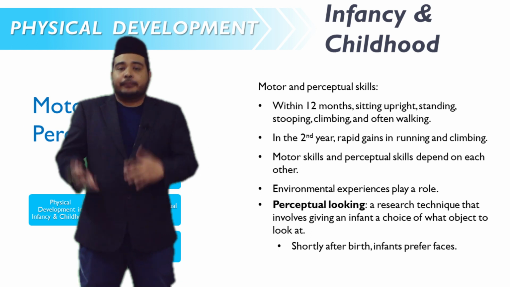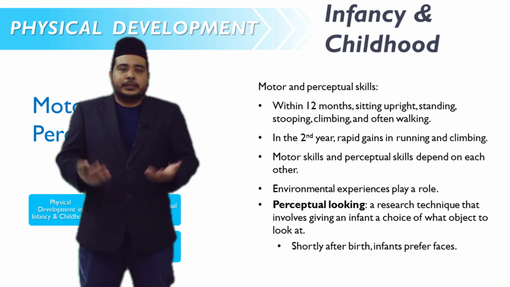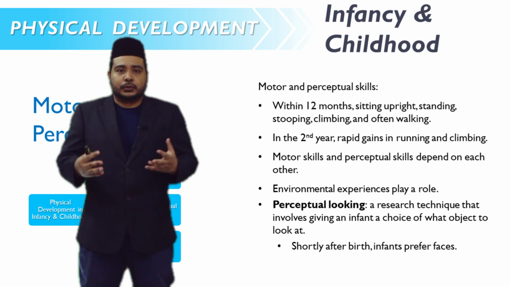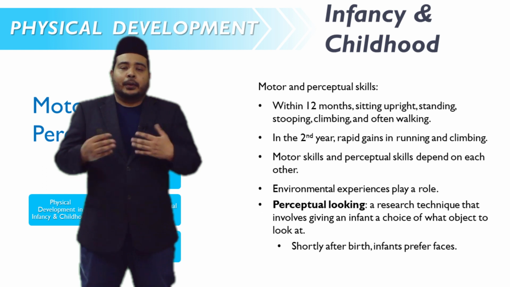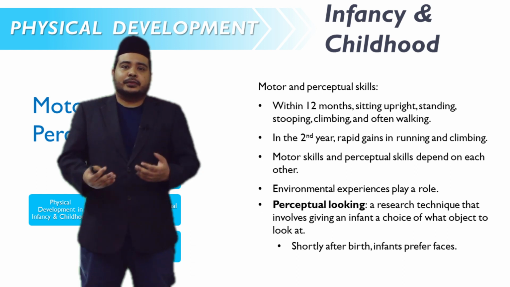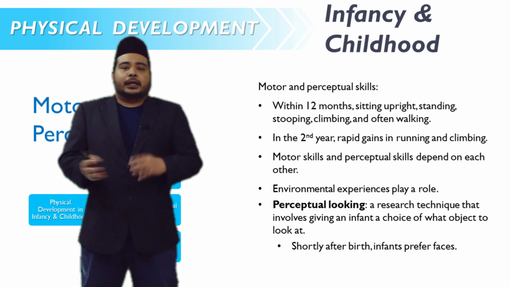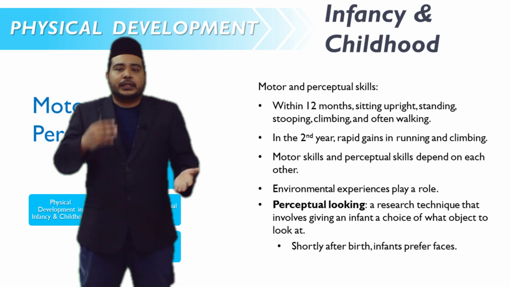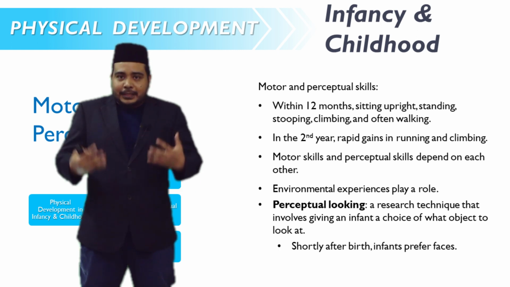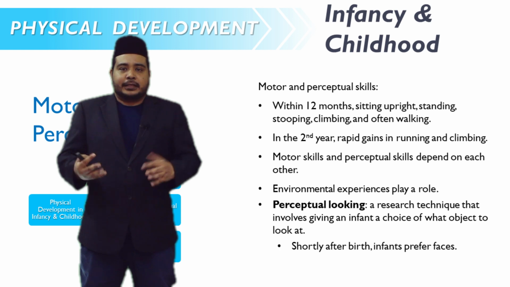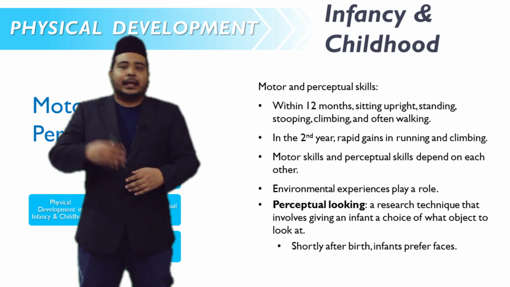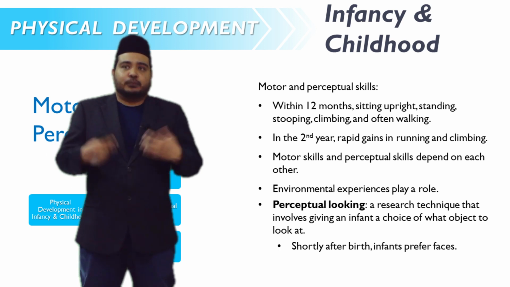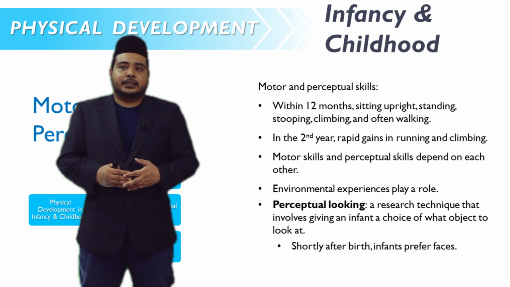Okay, besides the reflexes, we can also observe physical developments in infancy and childhood in terms of their motor as well as perceptual skills. Motor movement here refers to the muscles or physical movement. Motor and perceptual skills usually are related to each other. Within 12 months, the infants can sit upright, stand, stoop, climb, and often walk. These are the normal developments of motor skills during the first 12 months after birth.